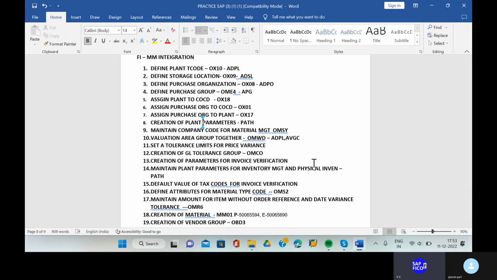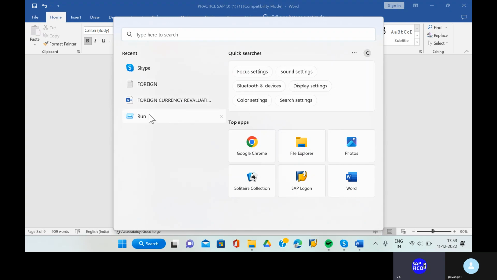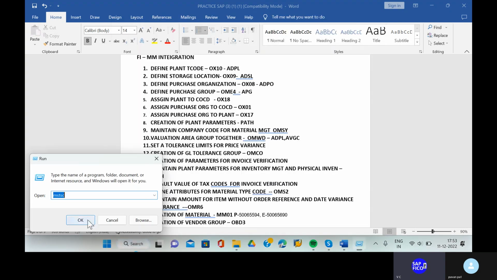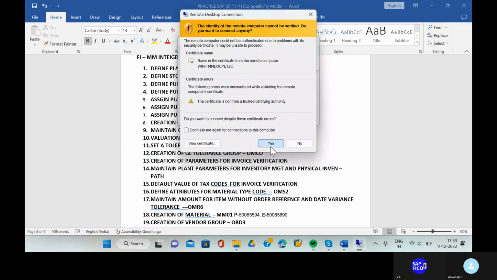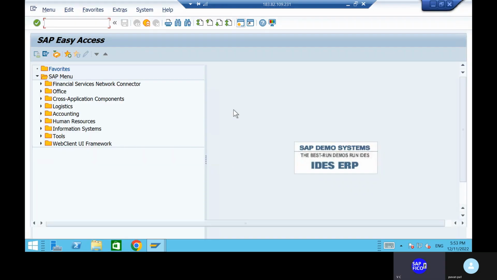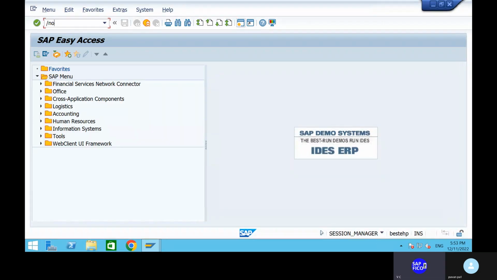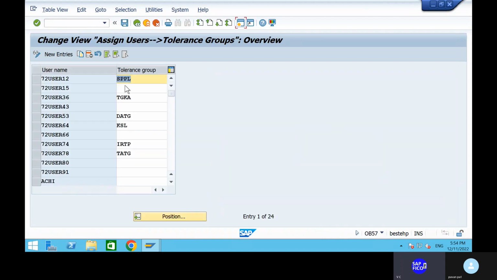Now, first we are going to create one plant using transaction code OX10. Okay, can you go to the transaction code OX10? We are going to create one plant using transaction code OX10. Okay, that is the most important thing right now we have. Can you go to the transaction code OX10?